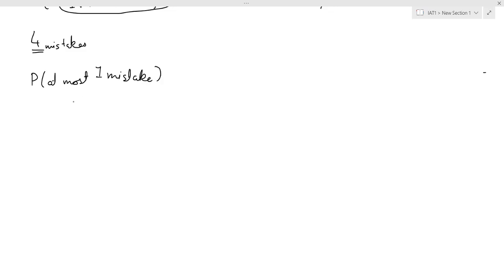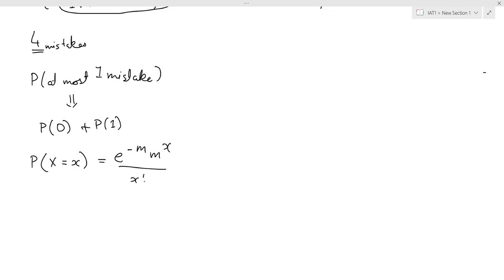When I say at most one mistake, it means 0 mistakes are also allowed and one mistake is also allowed. So we have to find probability of 0 plus probability of 1. The formula for Poisson distribution is P(X = x) = e raised to minus m, m raised to x, upon x factorial.